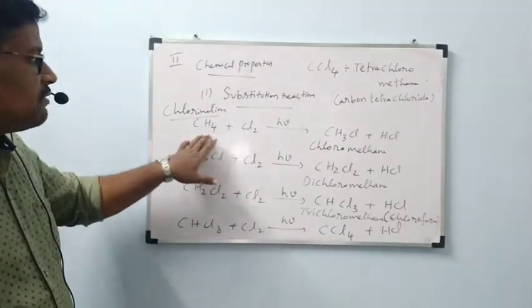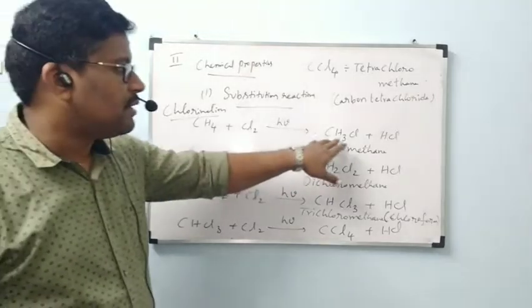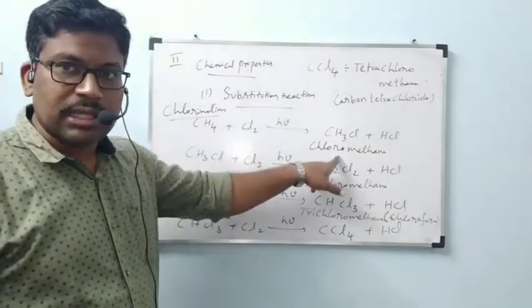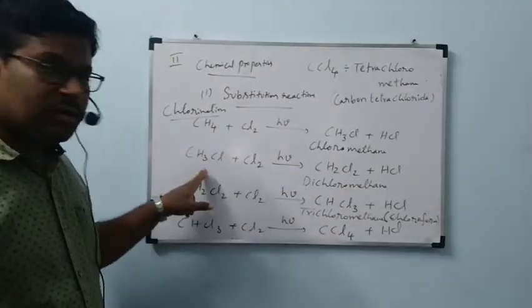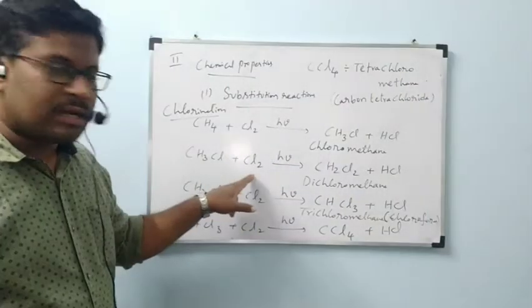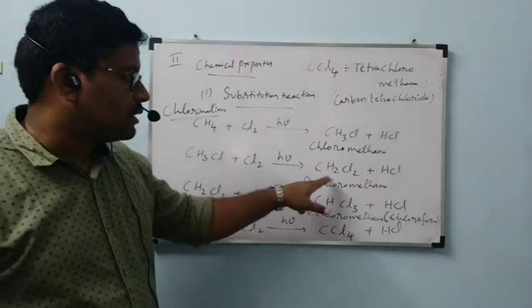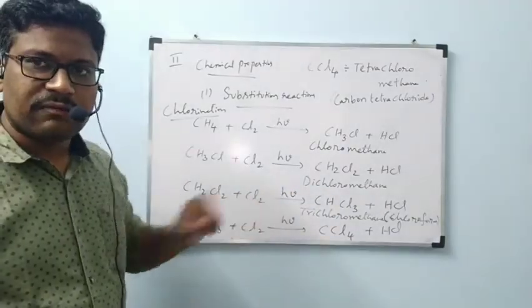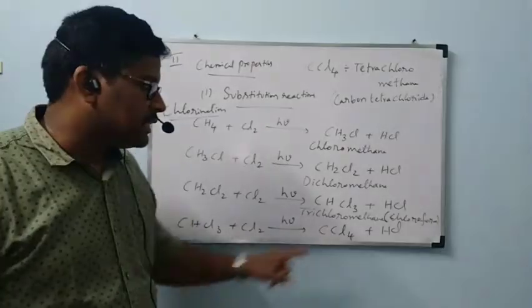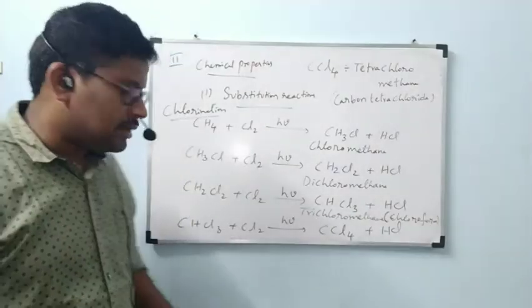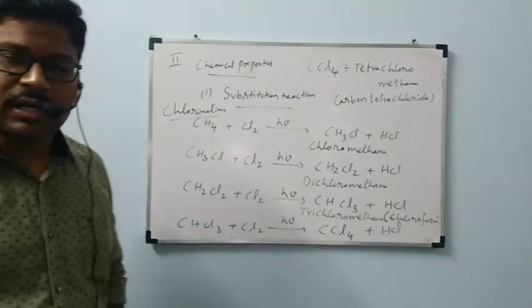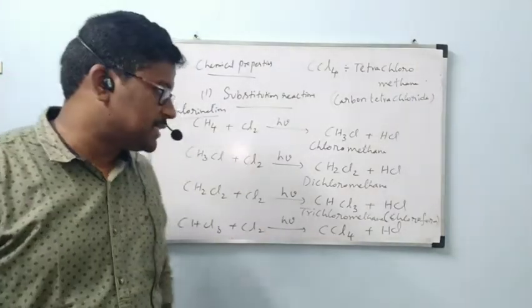CH4 reacts with Cl2, one hydrogen is substituted by chlorine to get chloromethane. Chloromethane reacts with another molecule of chlorine to form dichloromethane. Dichloromethane reacts with chlorine to get trichloromethane, also called chloroform. Trichloromethane finally reacts with chlorine to form carbon tetrachloride, or tetrachloromethane, plus HCl.